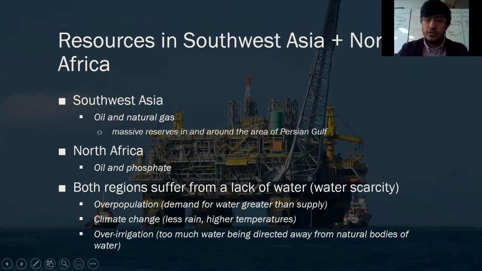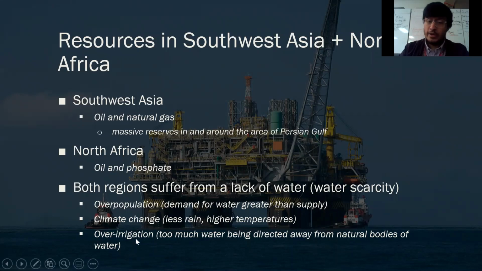Some of the reasons for this water scarcity in North Africa and Southwest Asia are, first, overpopulation, as in there are way too many people living in those countries, and more people means a higher demand for water. The demand is greater than the supply, so there are more people wanting water than there is actually water to give out. Big issue there. Climate change is another reason for water scarcity in these regions. Less rain and higher temperatures combined don't help the water issue.